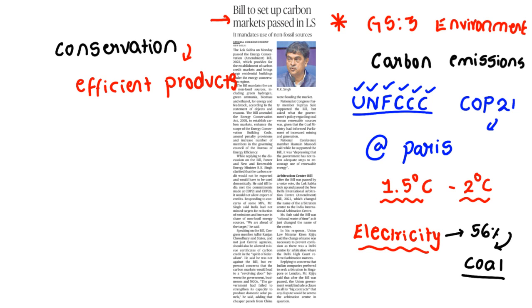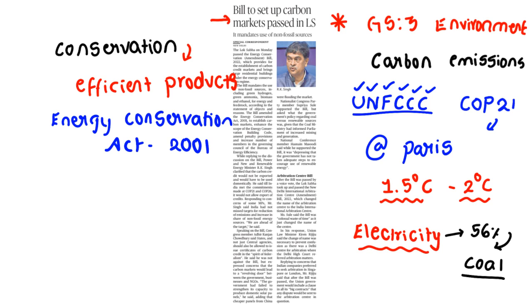Right now there is one act in India to conserve energy, called the Energy Conservation Act, 2001. In the Energy Conservation Act 2001, we have some very important provisions to conserve energy. Here we have to use efficient products.